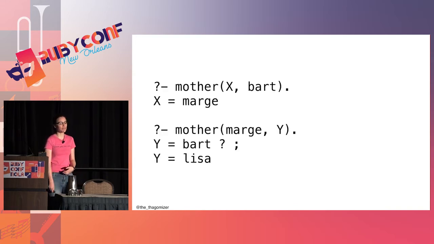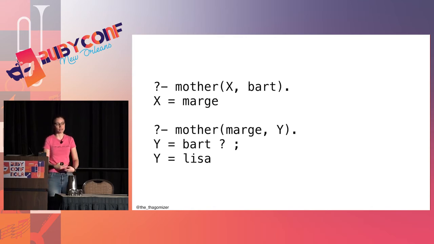So then I can go into my interactive Prolog terminal. I can start asking questions. I can say, hey, Prolog, who is Bart's mother? And that's that first line there. And what I'm actually saying is, hey, Prolog, what do I need to shove in for x? What value of x makes this statement true? And Prolog's like, Marge is Bart's mother, which is correct.